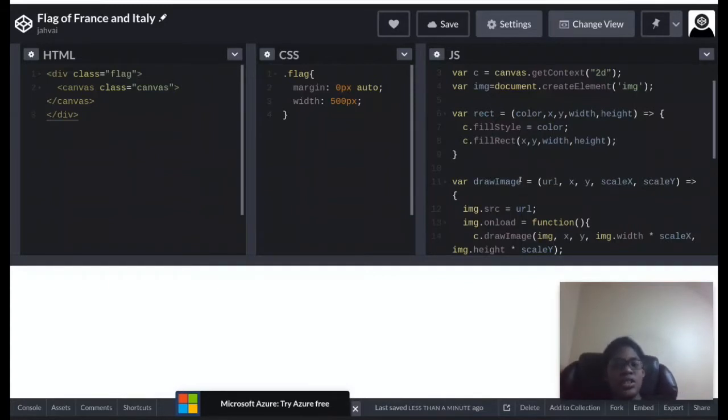When I put in draw image, we have to put in the URL of the image, the X, the Y, then the scale, how big of the actual picture we want it to be, and stuff. So then the rest of this part just puts in certain things.